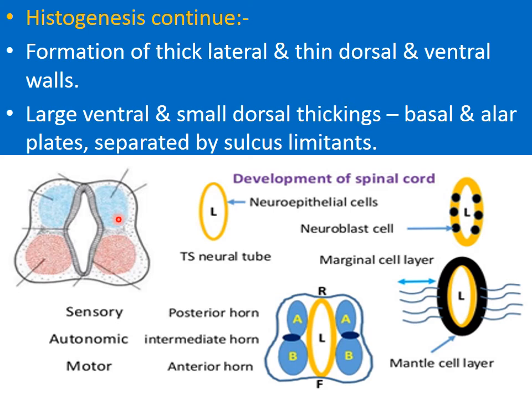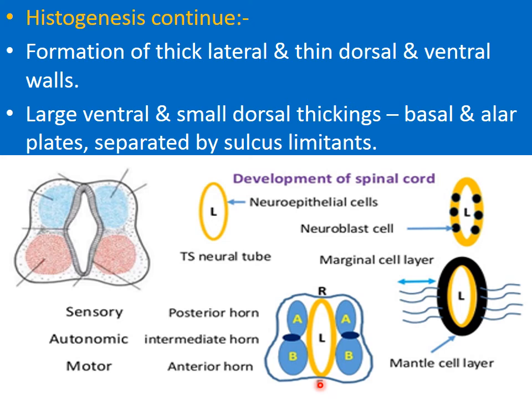The lateral walls of the neural tube become thicker and thicker due to the accumulation of the neuroblasts, while the dorsal and the ventral walls of the neural tube become thin, and now they are called the roof plate and the floor plate respectively.